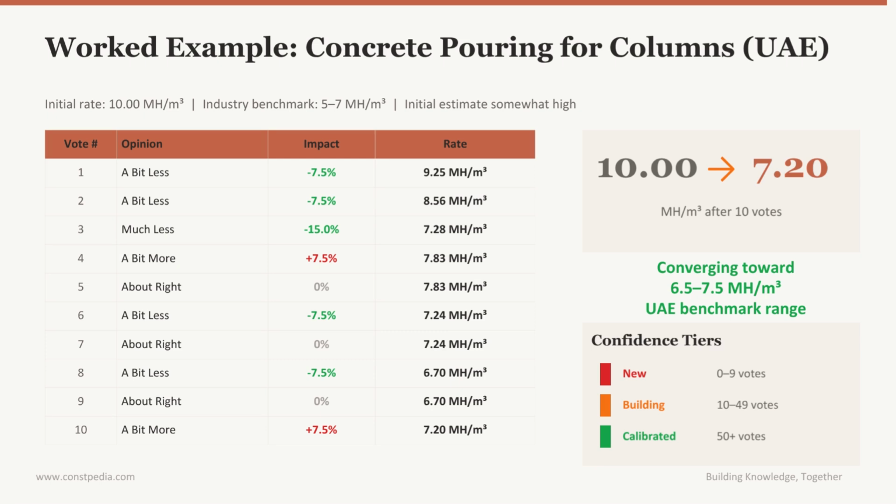Notice the confidence tiers at the bottom. From 0 to 9 votes the rate is marked new with a red warning. From 10 to 49 votes it shifts to building consensus with an amber notice. After 50 votes the warnings are removed entirely, the rate is considered calibrated.